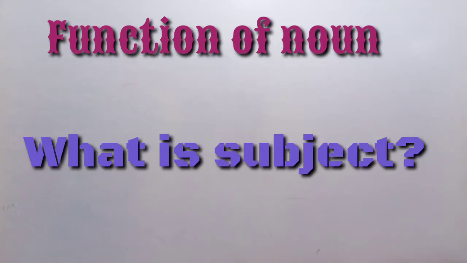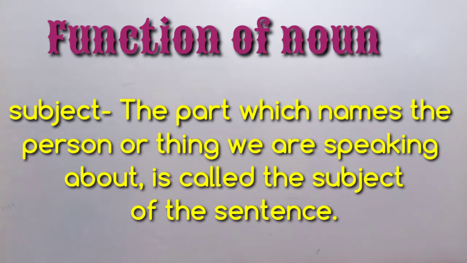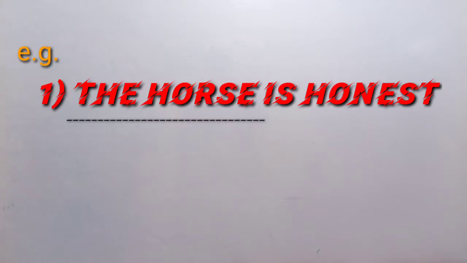But what is the subject? Subject means the part which names the person or thing we are speaking about is called the subject of the sentence. For example, the horse is honest. In the given sentence, the horse is the subject of the verb is.